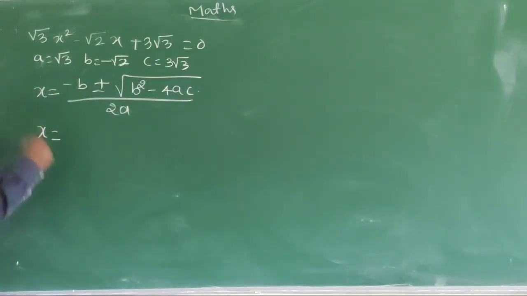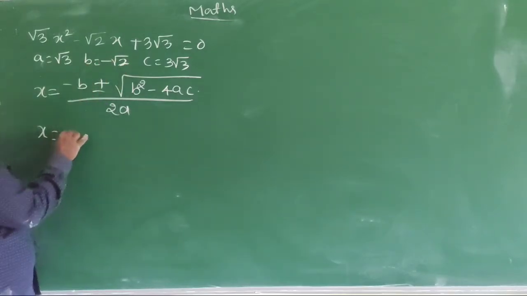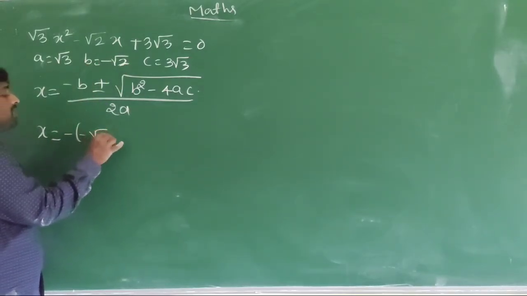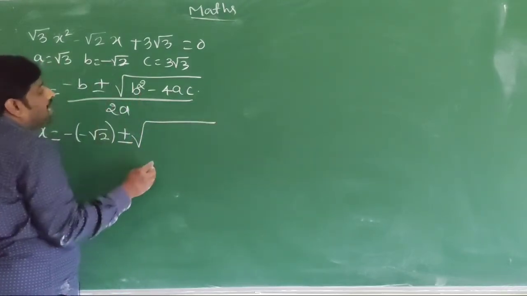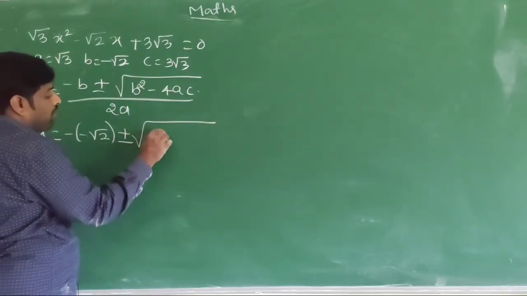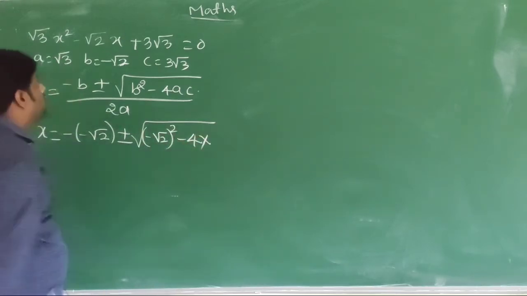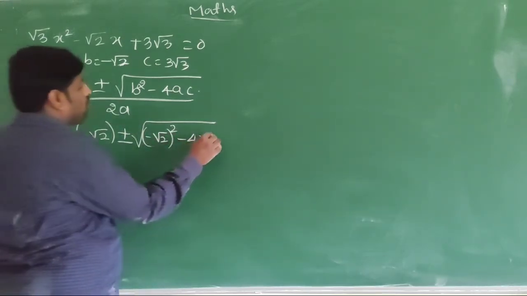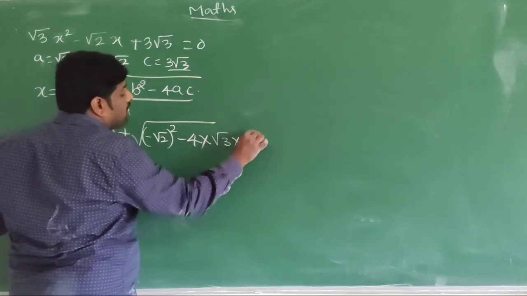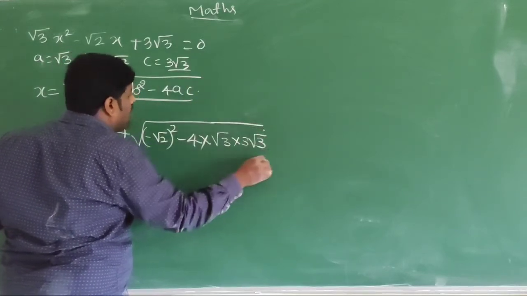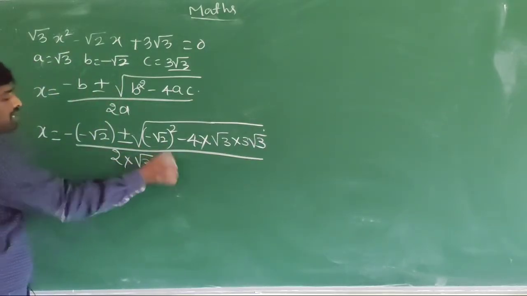X is equal to b value is minus root 2, minus into minus root 2 plus or minus square root of b value minus root 2, minus root 2 whole square, minus 4 into a value root 3 into c value 3 root 3, divided by 2 into root 3.